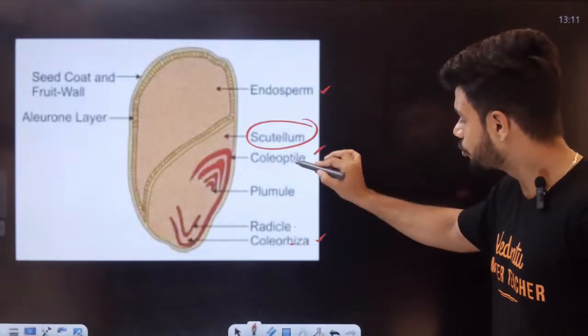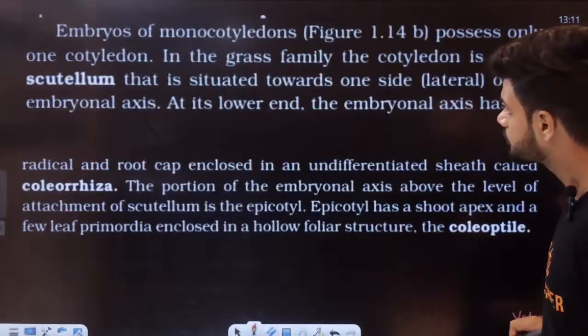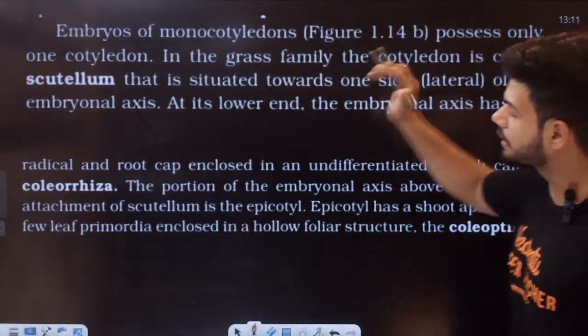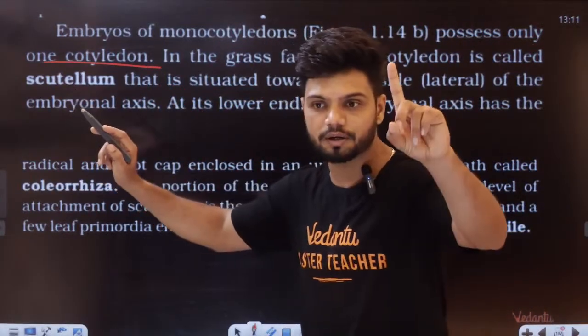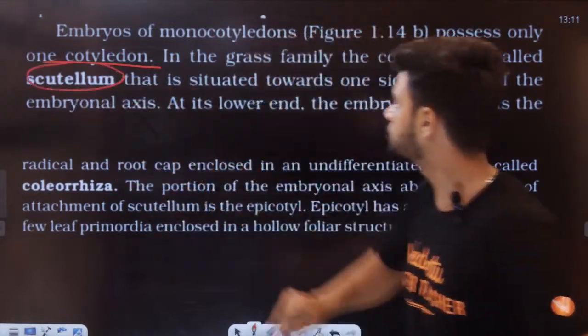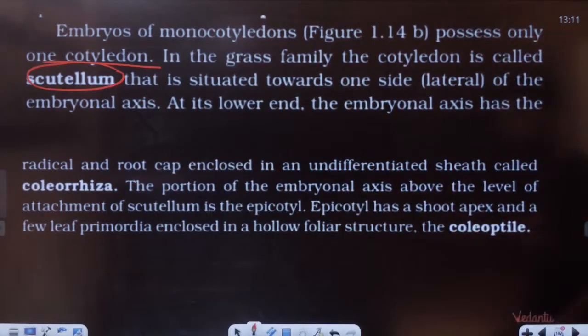Coleorhiza is on the radicle, coleoptile is present on the plumule, as coverings. The embryo of a monocot possesses only one cotyledon, and the single cotyledon is called the scutellum.